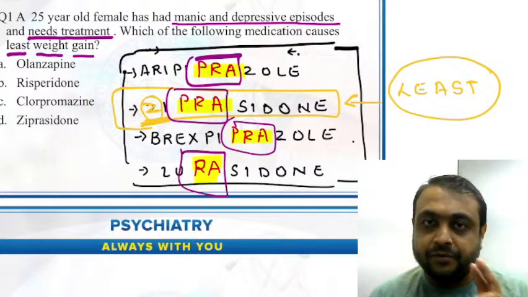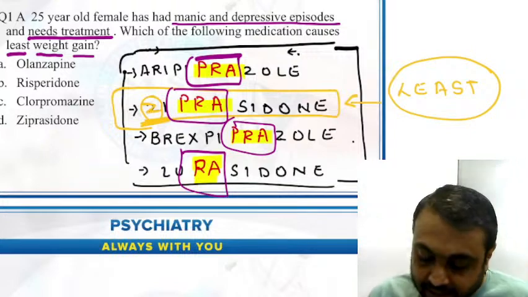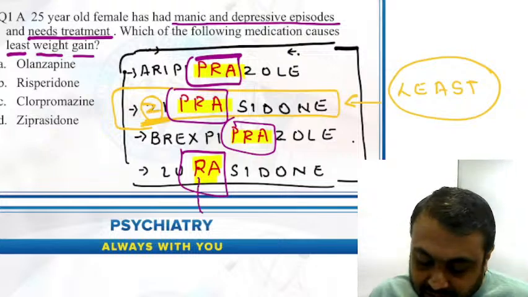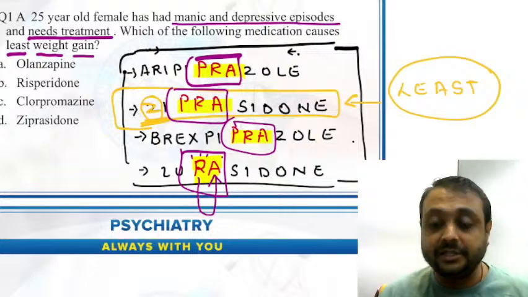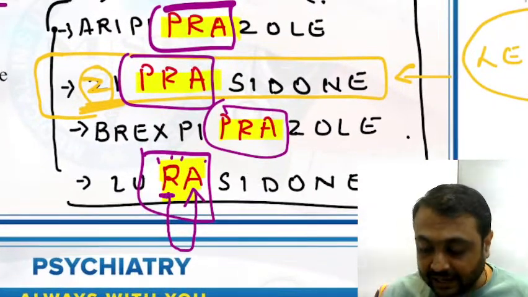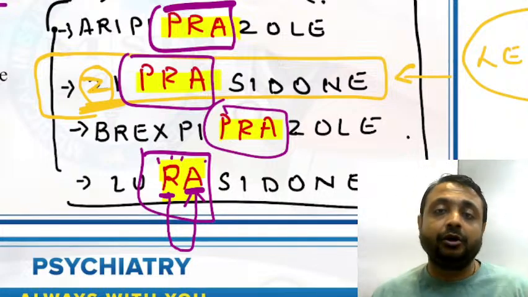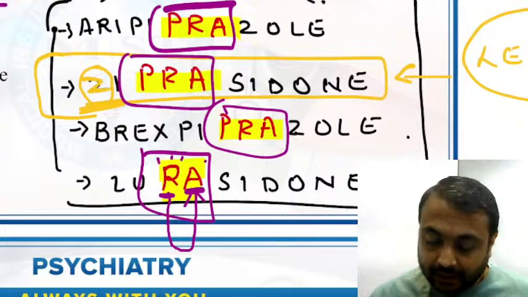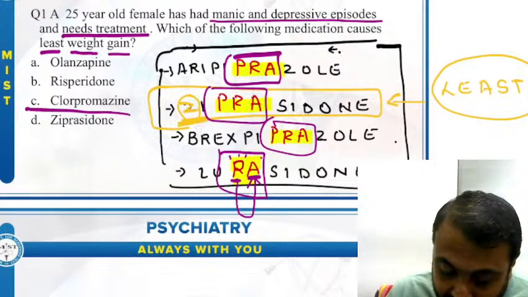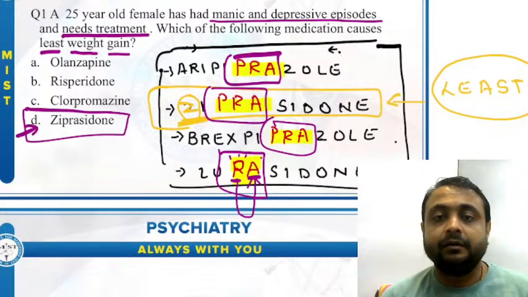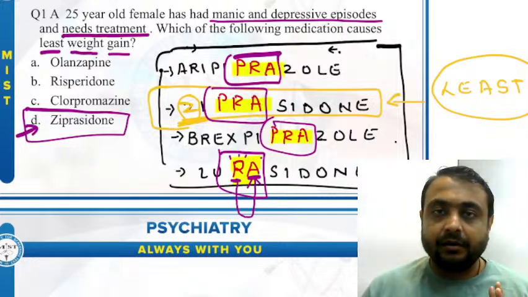We could also remember the names of these drugs by a mnemonic. These drugs restrict appetite in the patient, so that is why they do not produce weight gain. So our answer here is ziprasidone, which produces least weight gain. Clear?